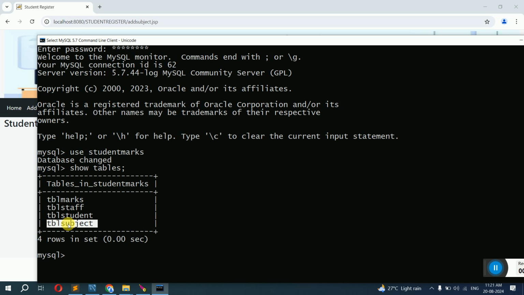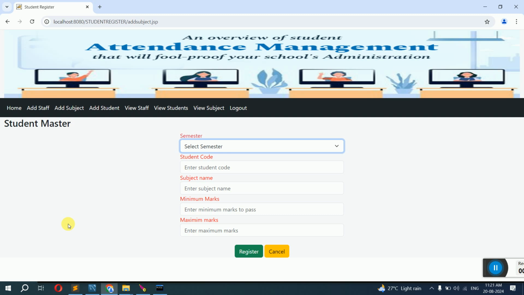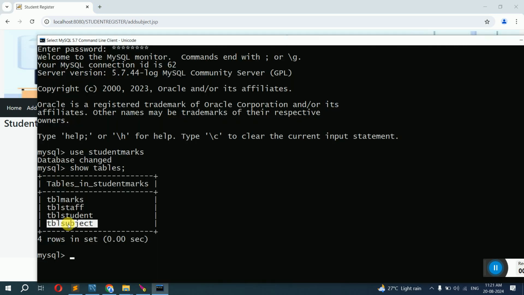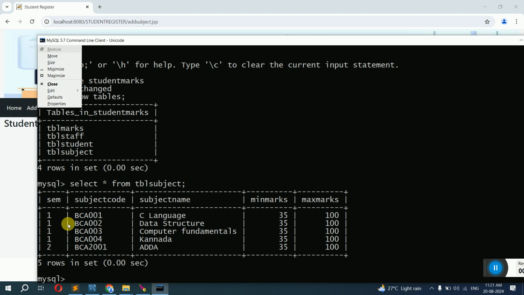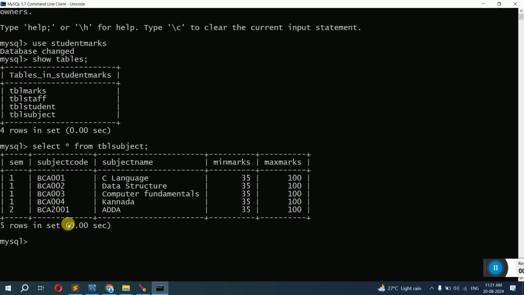And if they tell you, show me where you have stored this data, in that case you should write a query: select star from TBL subject. Click semicolon, enter. It will show all the data that was stored, just in front of you.